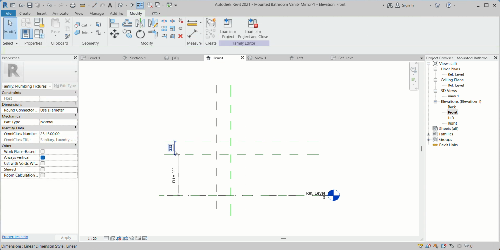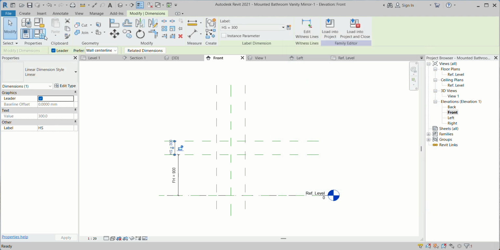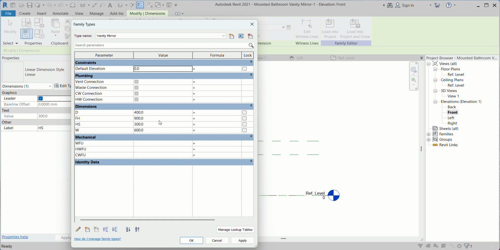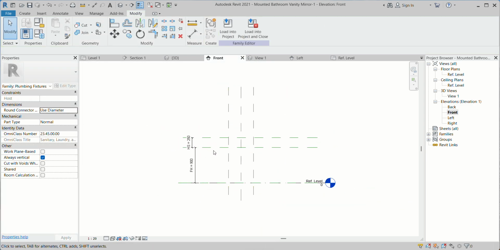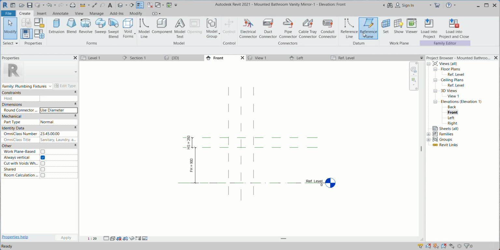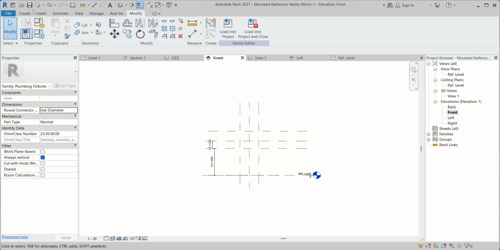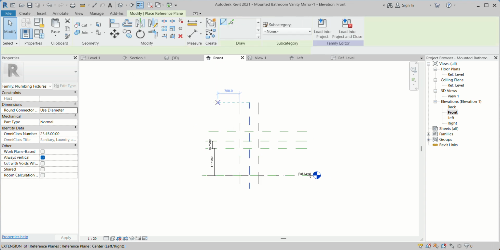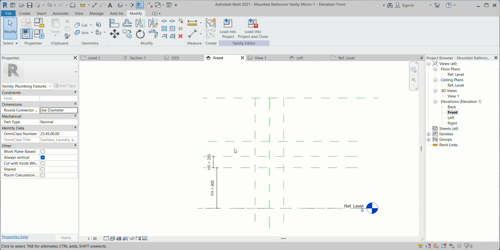It's locked. And here I can make it the height of the sink, 250. You can mention the name as you wish. So 250 height. And I can create another line here, another reference line. So this is 900.